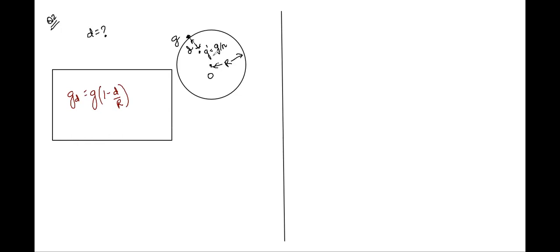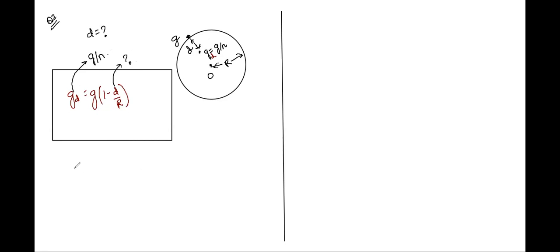So instead of g prime, we can also write gd, the value of acceleration due to gravity at some depth from the surface. That value is given by gd, which is equal to g times (1 minus d by r). We are being told to find the value of d, when this g at the given depth is given by g by n.